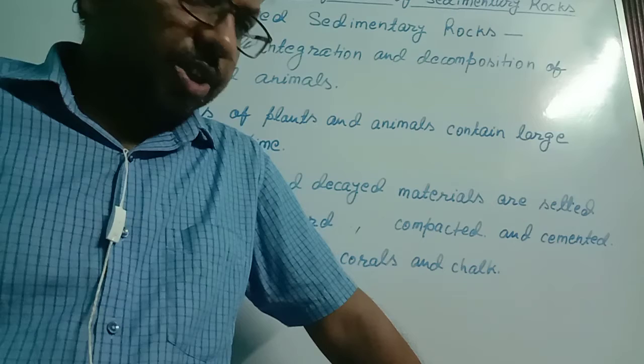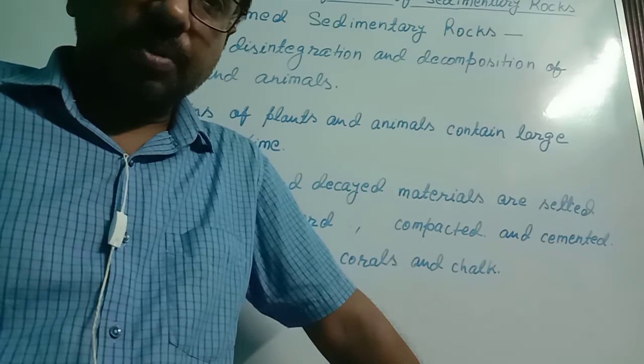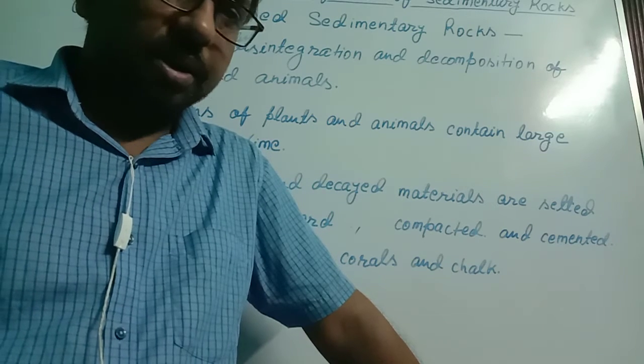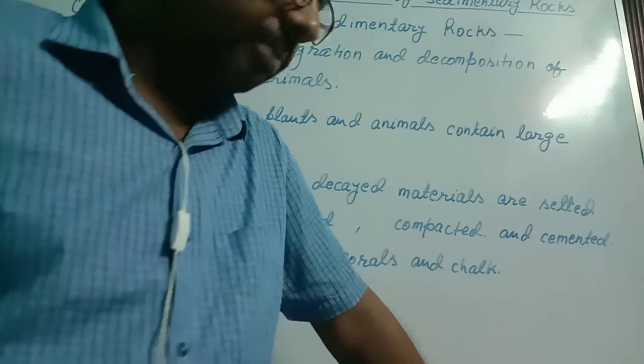This process of formation is called mechanically formed sedimentary rock.